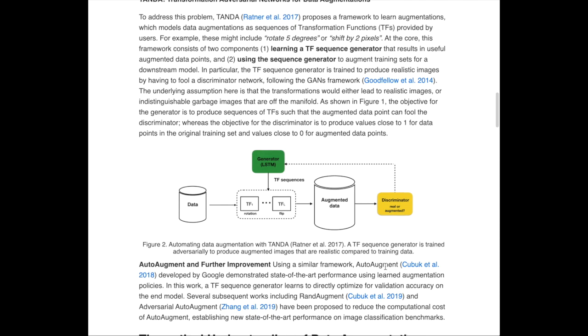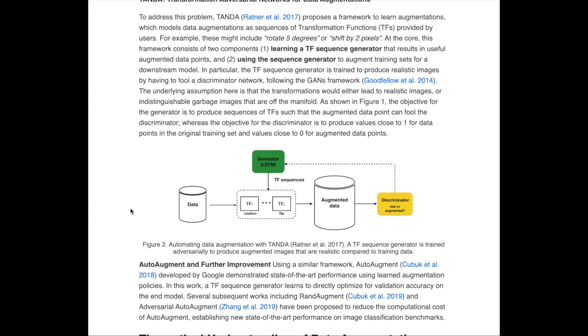So say you have the MNIST data set where you have the different 1, 2, 3, 4, 5, and if you horizontally flip it and rotate it, it's not really a 6 anymore. So I think it's a cool algorithm of making sure that these sequences of geometric transformations, or whatever transformation is going to augment the data point, doesn't ruin the label of it. So it's no longer a 9 or something like that.